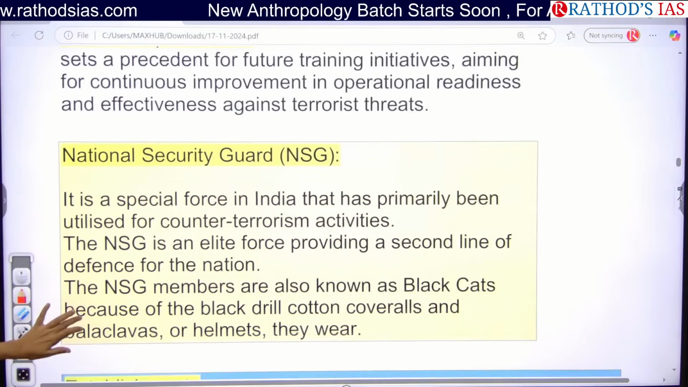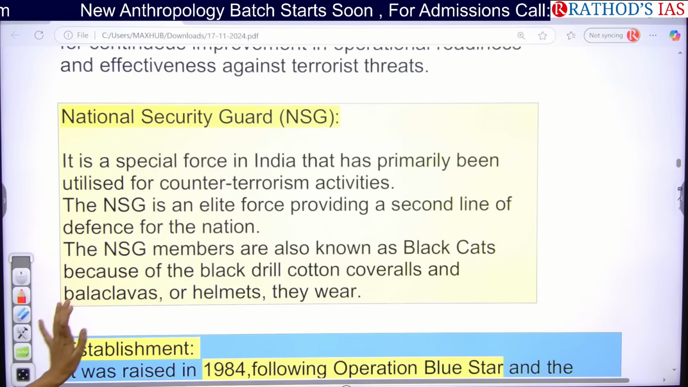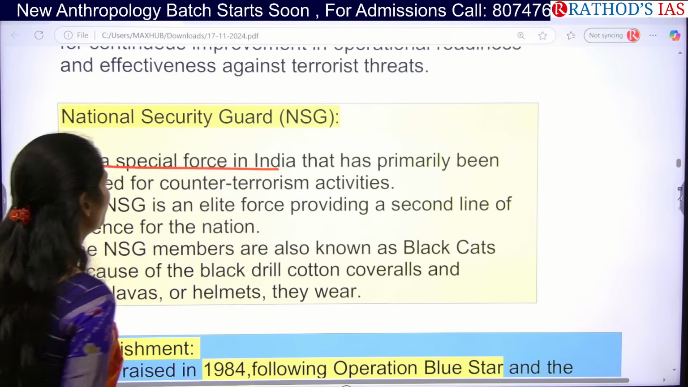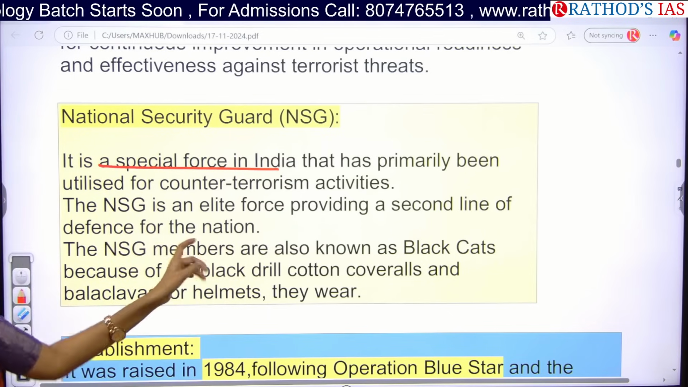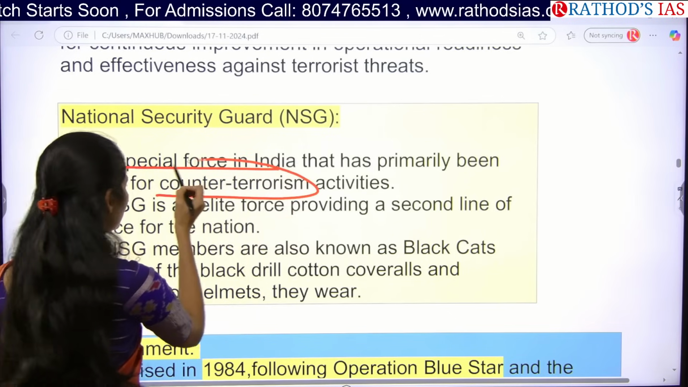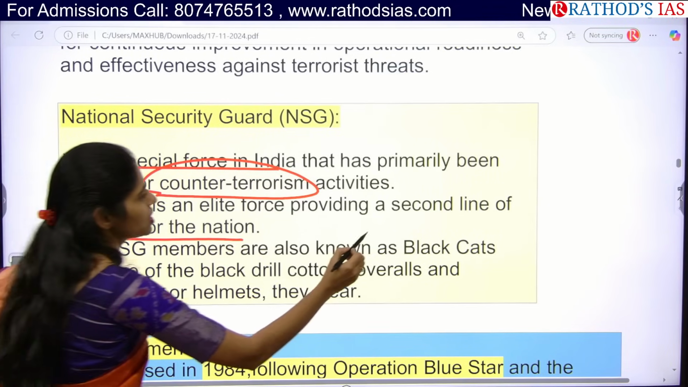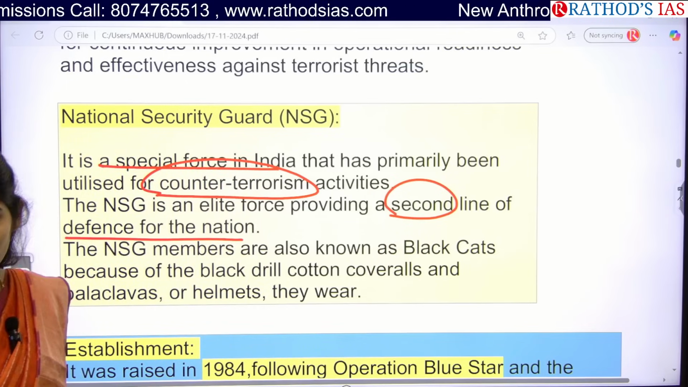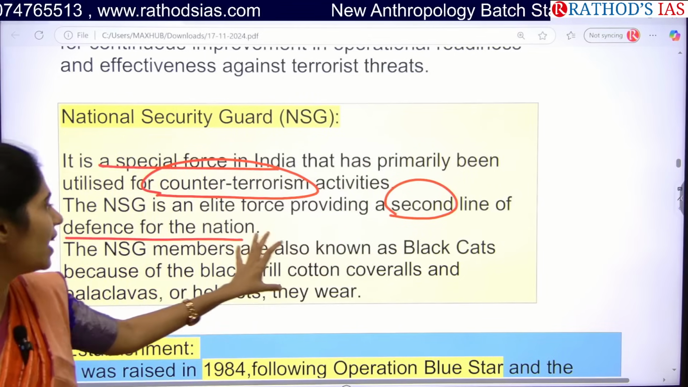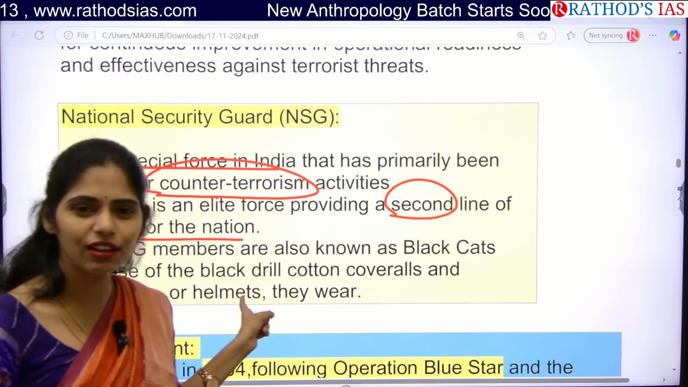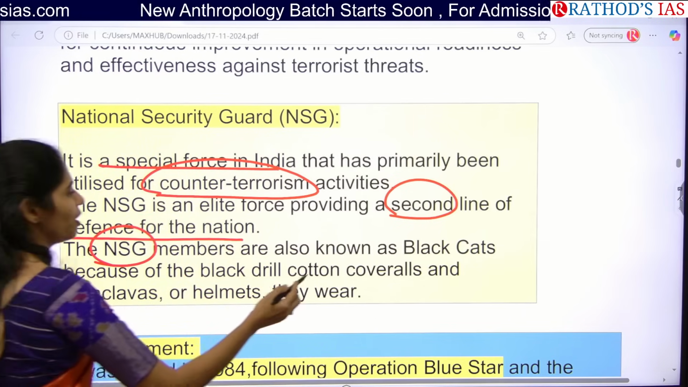Okay, let us see some facts regarding this NSG. There is a high chance of getting a question regarding this NSG in your prelims. Okay, it is a specialized force in India. So what is the primary aim or mandate of this NSG? It is counter-terrorism activities. And NSG is an allied force which provides the second line of defense. The first line of defense is provided by the Army, Navy and Air Force, which come under the Ministry of Defense. And this provides the second line of defense inside our country, providing security. And actually NSG members are also called black cats.